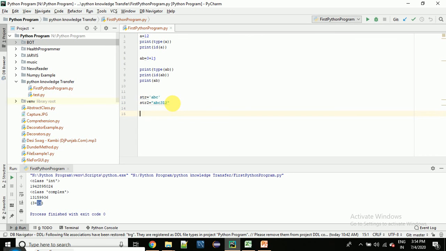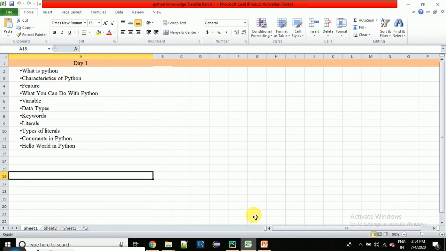If there is a multi-line string, then we can write it in this way, in triple quotation. Now if you print this, you will get the output, right? So these are the string representations.